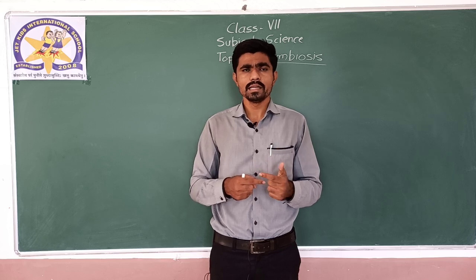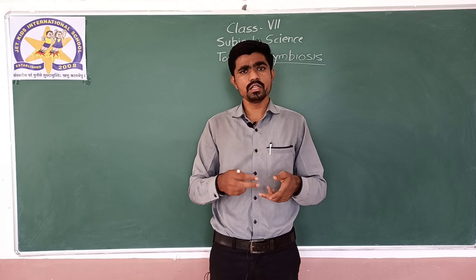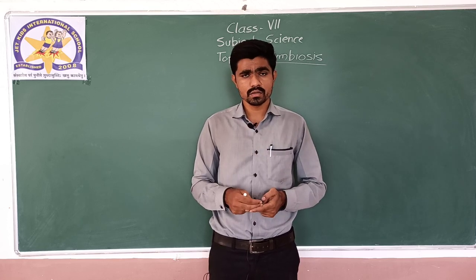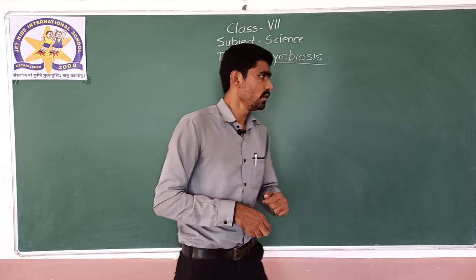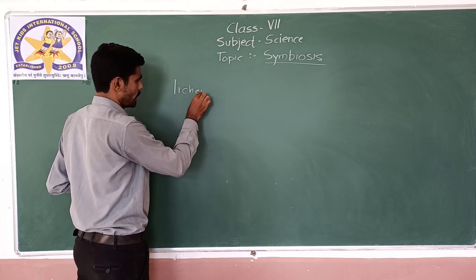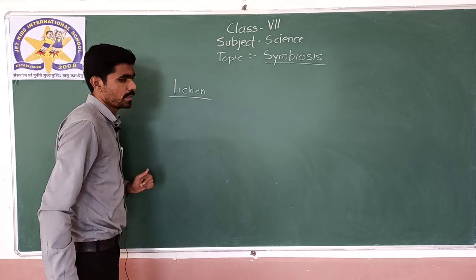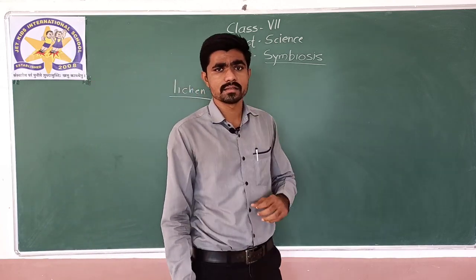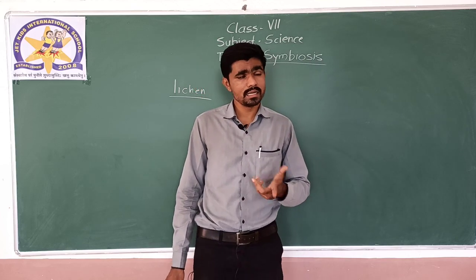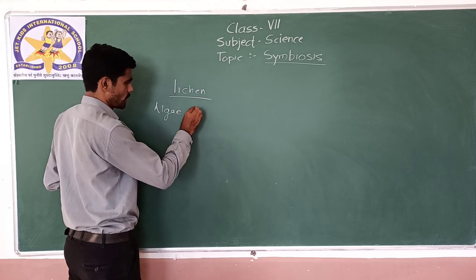Understood this topic? So symbiosis is a relationship in which both the interacting organisms are getting benefited. Now we will study one example, and the example is of lichen. Lichen means the slimy green patches which appear on rocks. What are lichens? It is a combination of fungus plus algae.